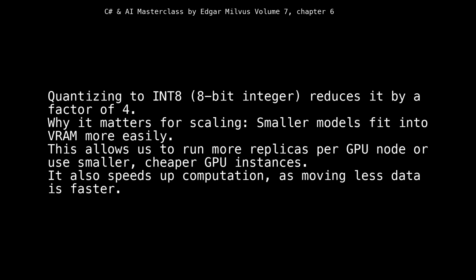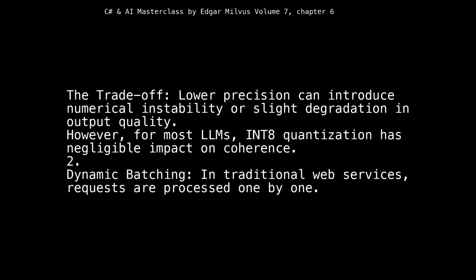Why it matters for scaling: smaller models fit into VRAM more easily. This allows us to run more replicas per GPU node or use smaller, cheaper GPU instances. It also speeds up computation, as moving less data is faster. The trade-off: lower precision can introduce numerical instability or slight degradation in output quality. However, for most LLMs, INT8 quantization has negligible impact on coherence.